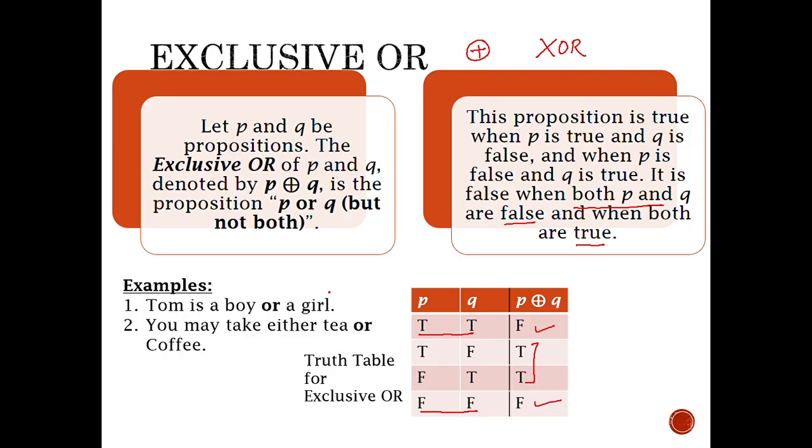Whenever you pick both of them, the condition becomes false. For example, if there are two lists and you have to choose a project from list A or list B, then you will select the project from list A or list B, and you cannot select projects from both lists. Similarly, if you are offered tea or coffee, then you have to take either tea or coffee, but you cannot take both of them.